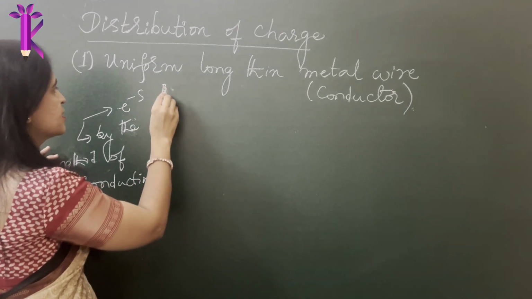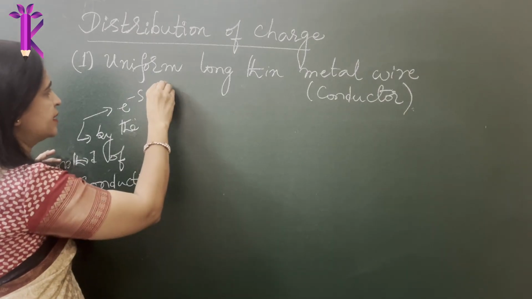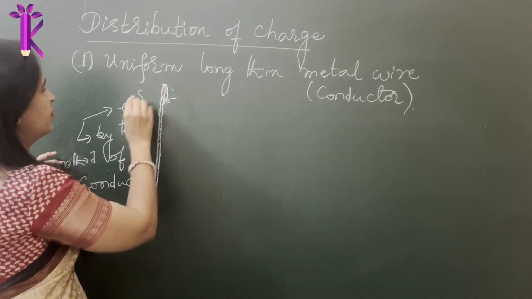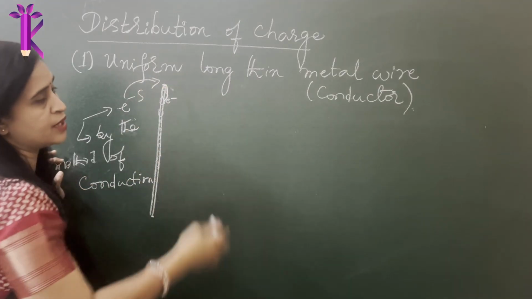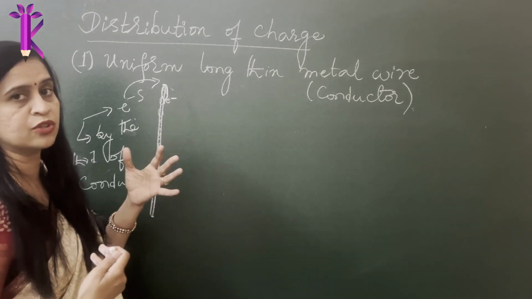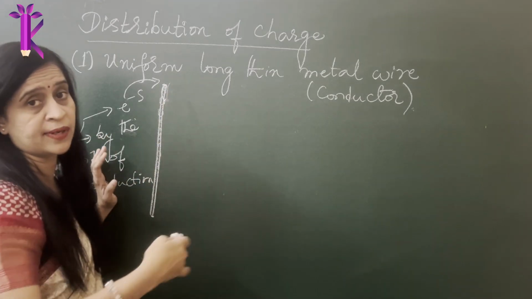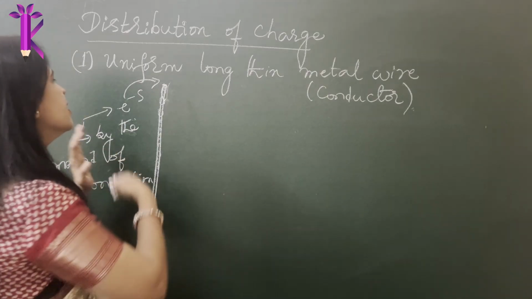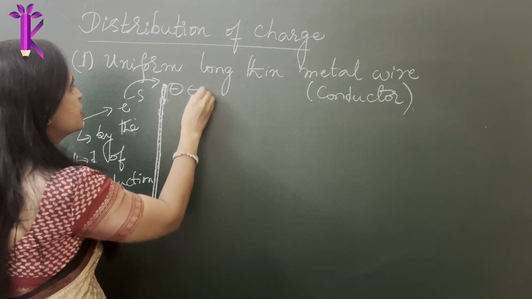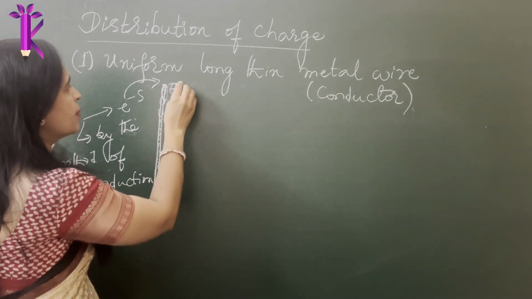This metal wire will have atoms everywhere, right? What will happen? The orbit gets distorted. The electrons tend to move far away, and you are giving more electrons. So where should these electrons go? There is a repulsion. Already the electrons are trying to repel away, and the positively charged particles are trying to attract. So let's say you are successful in giving excess negatively charged particles. How will these charges distribute? They have to repel away from each other.